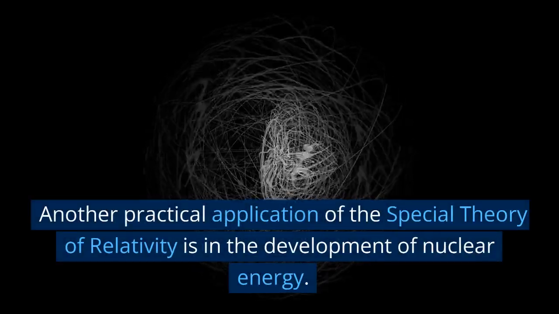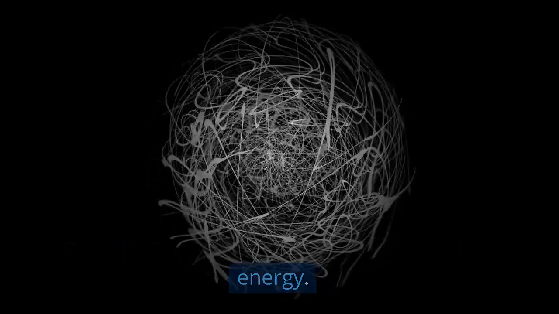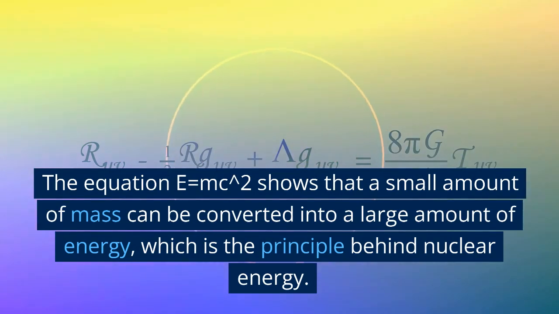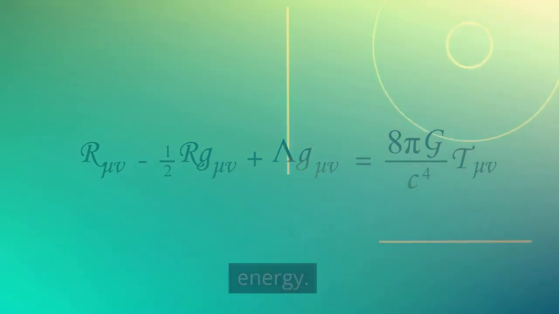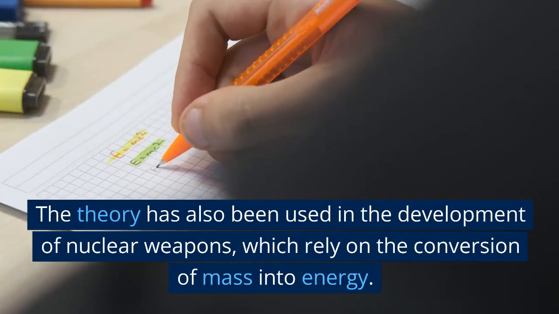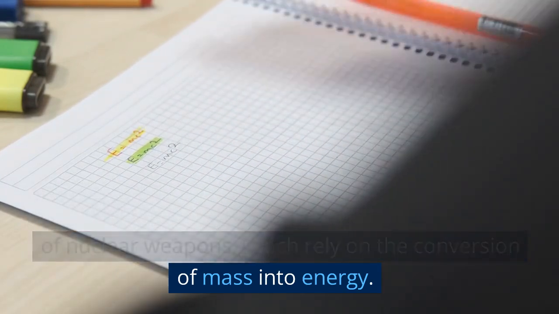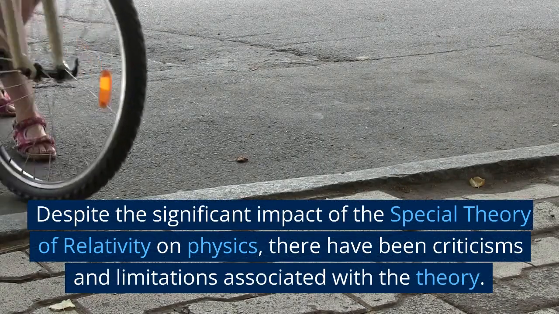Another practical application of the special theory of relativity is in the development of nuclear energy. The equation E equals mc squared shows that a small amount of mass can be converted into a large amount of energy, which is the principle behind nuclear energy. The theory has also been used in the development of nuclear weapons, which rely on the conversion of mass into energy. Criticisms and limitations.